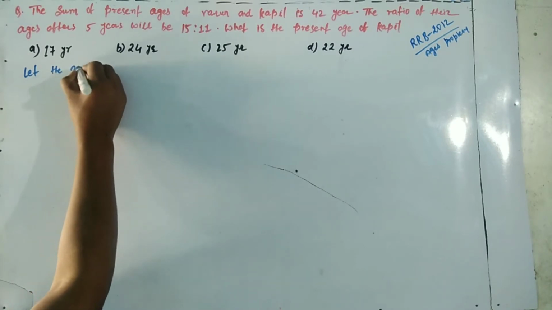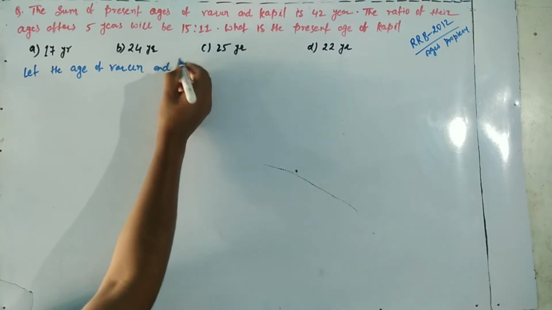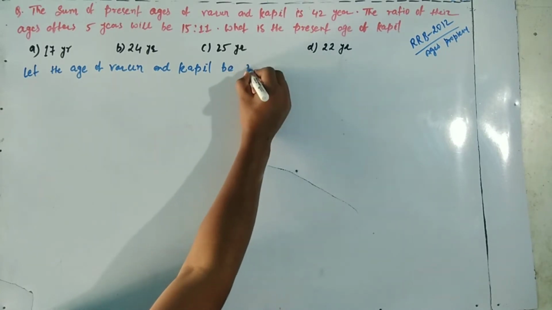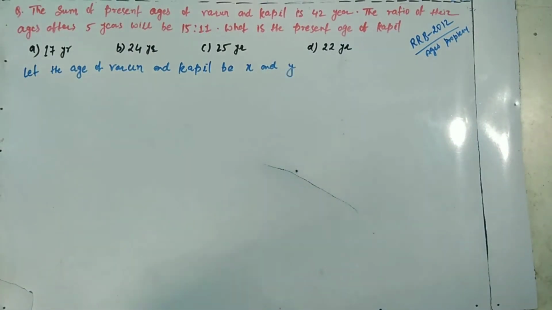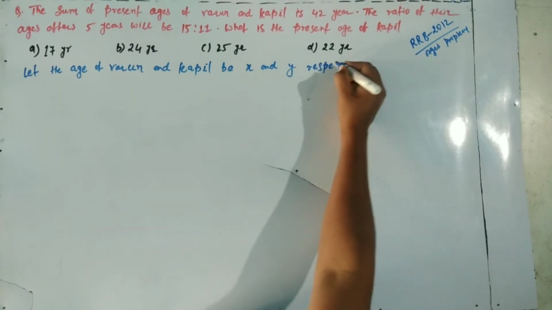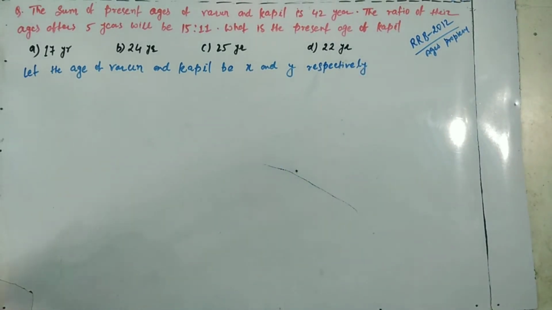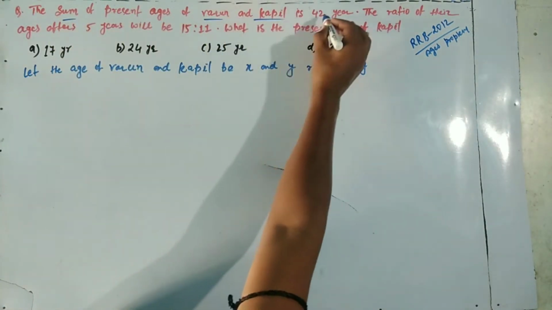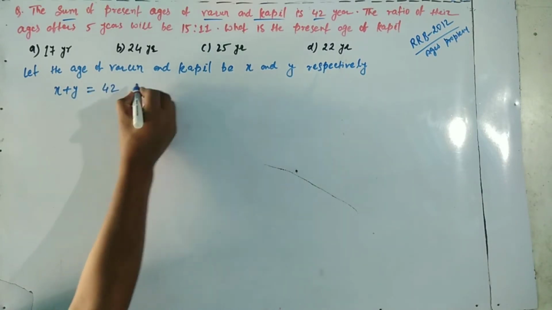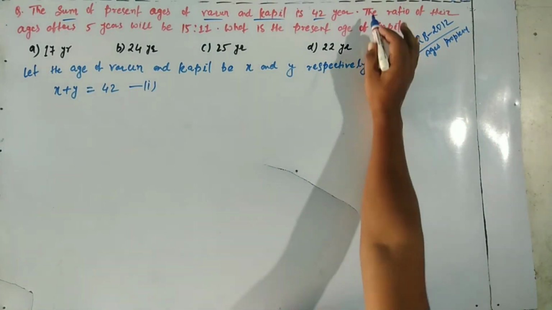Let the present ages of Varun and Kapil be X and Y respectively. The sum of their present ages is 42 years, so X plus Y equals 42. Let this be equation 1.